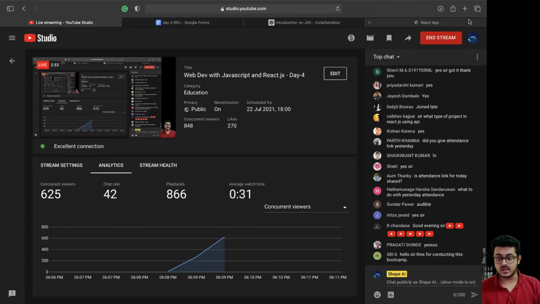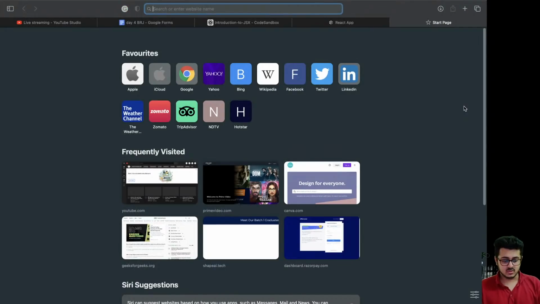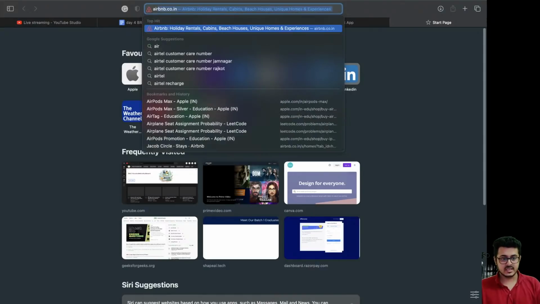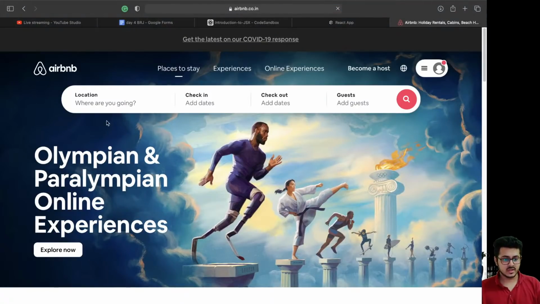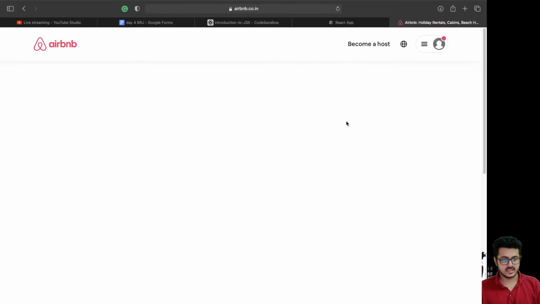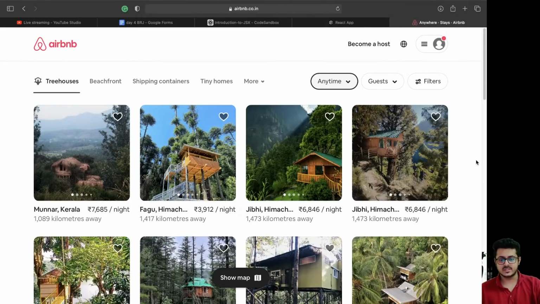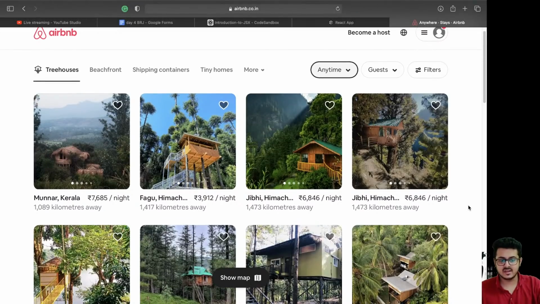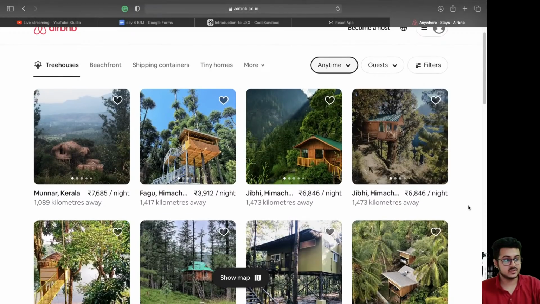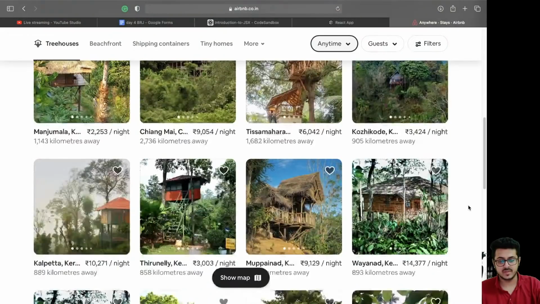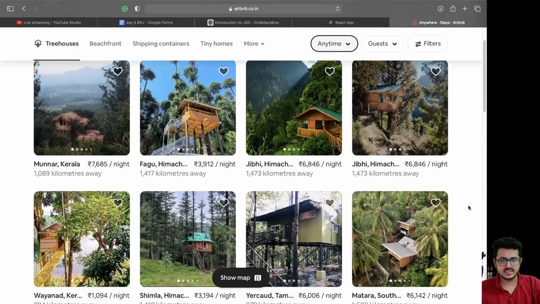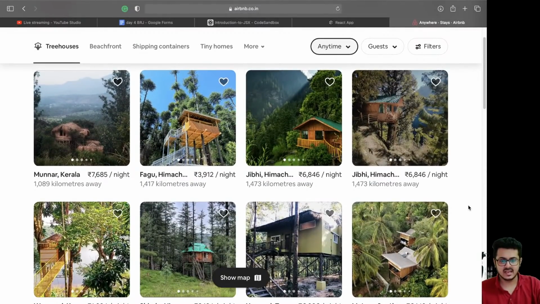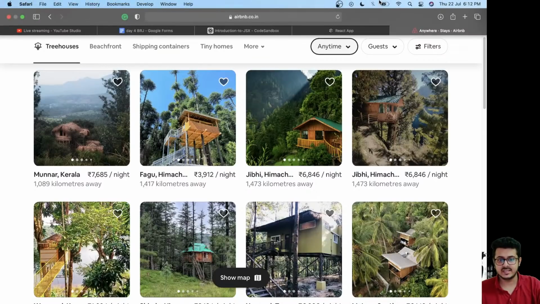Okay, so let's continue with the same. Let's go to, let's say, Airbnb. Let's try to put in a date and see their website. As you are able to see, this is the Airbnb website. If you are able to see my screen at this moment, you will notice that there are some things that are redundant inside the entire website.